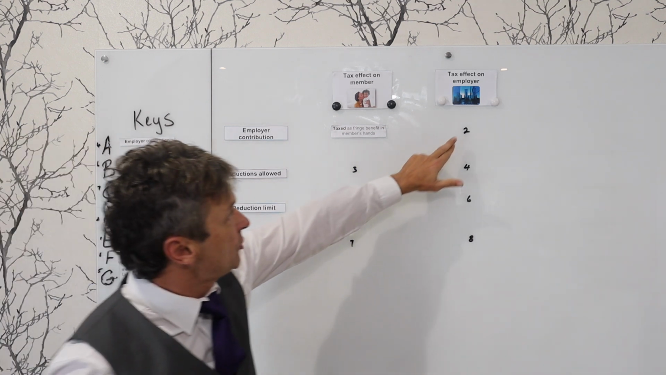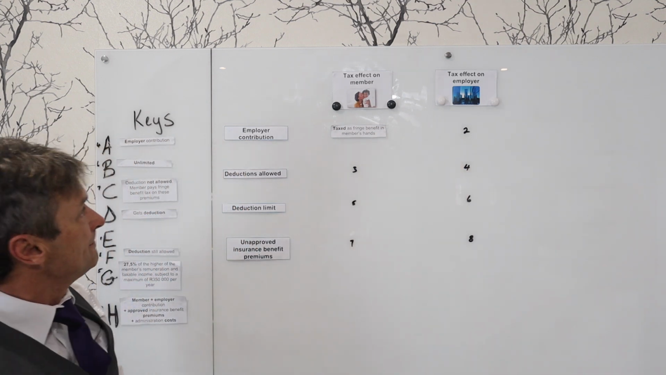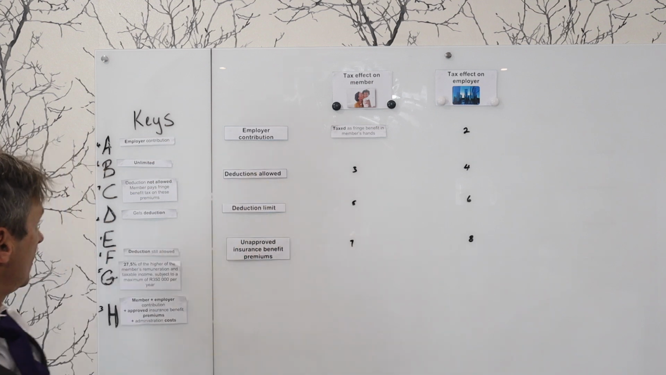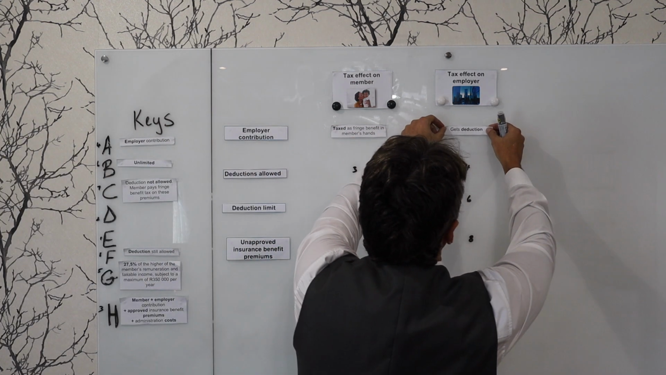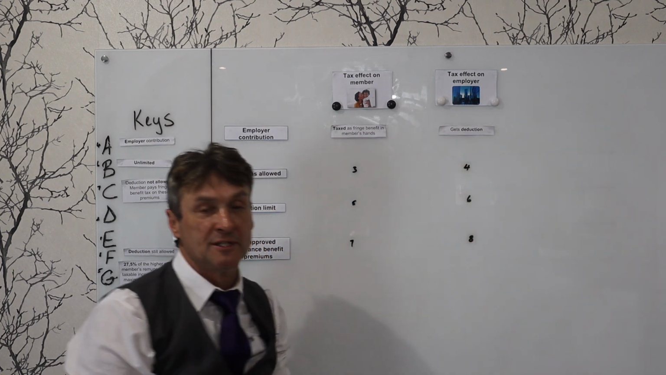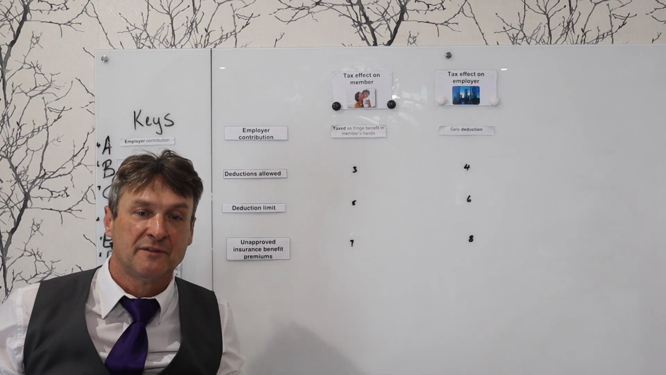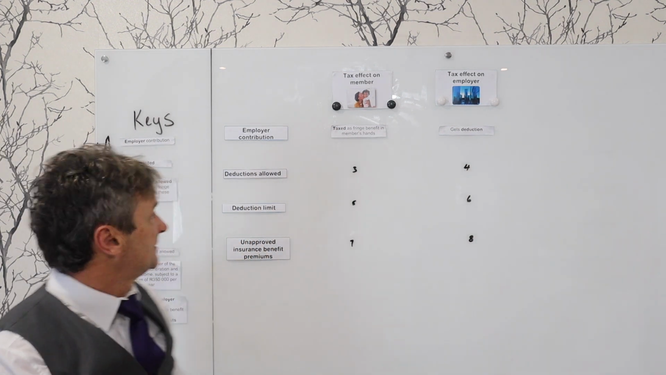The second open column is what is the tax effect on the employer? When the employer makes the contributions, we know that the employer does get a deduction for all the contributions they make towards a member's retirement fund and group risk benefits.